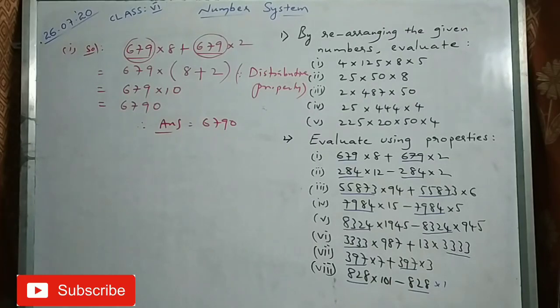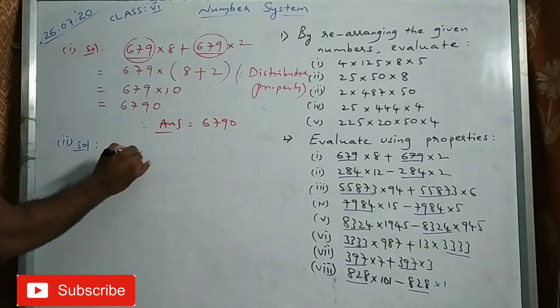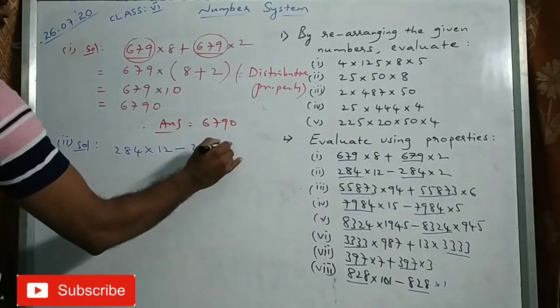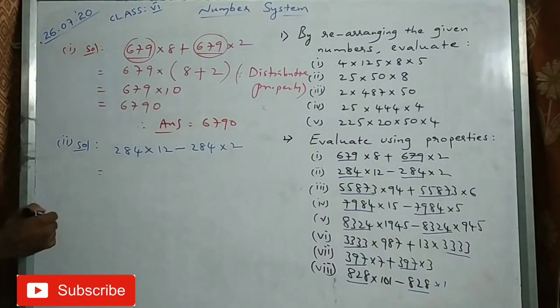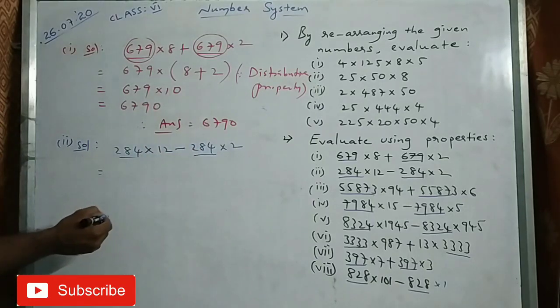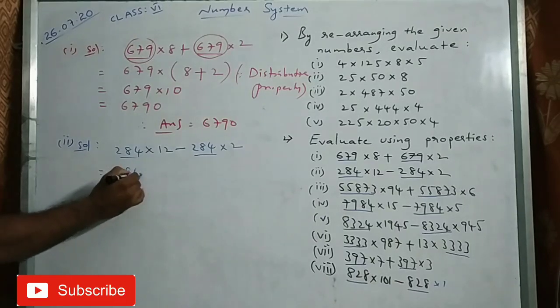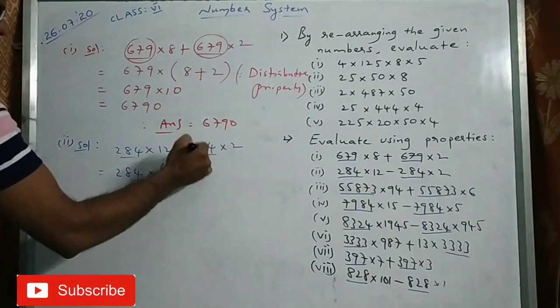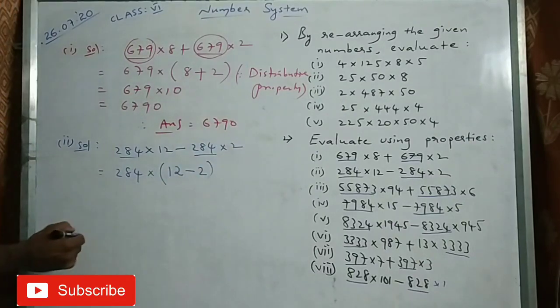Look at the second one. What is the second one? 284 into 12 minus 284 into 2. Now clearly it is understood. What is the common number here? 284. Common is there, so put it out. 284 into. What is remaining here? 12. What is remaining here? 2.